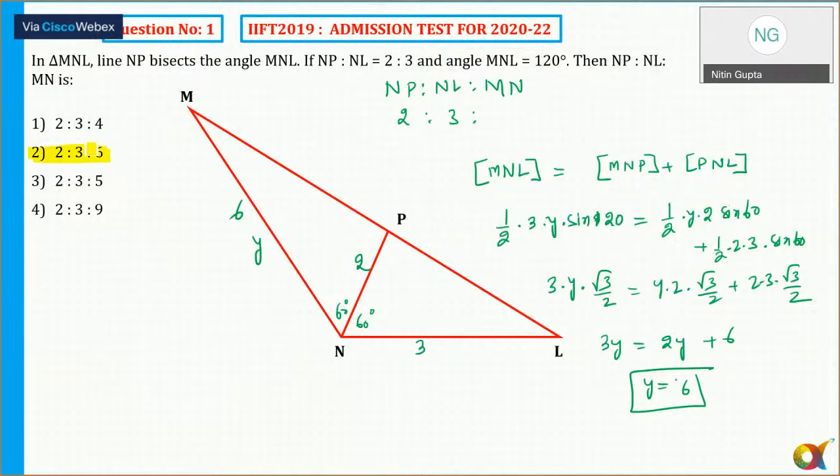So any doubts to anyone now in question number 1? Is that clear? Can I move to the next question? Please respond. All right. So let's move to question number